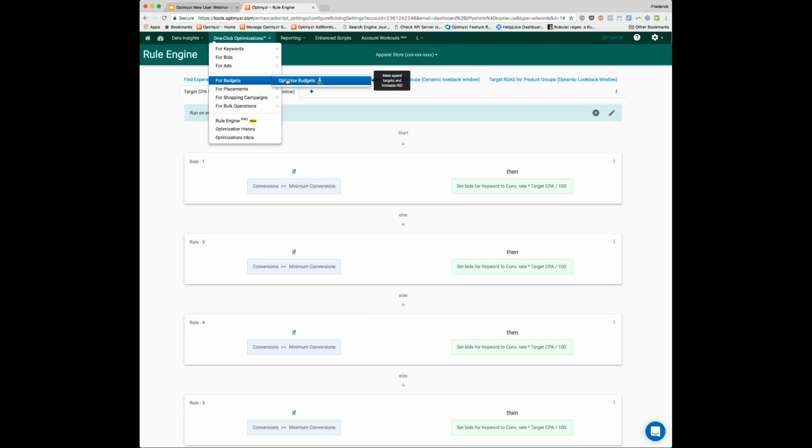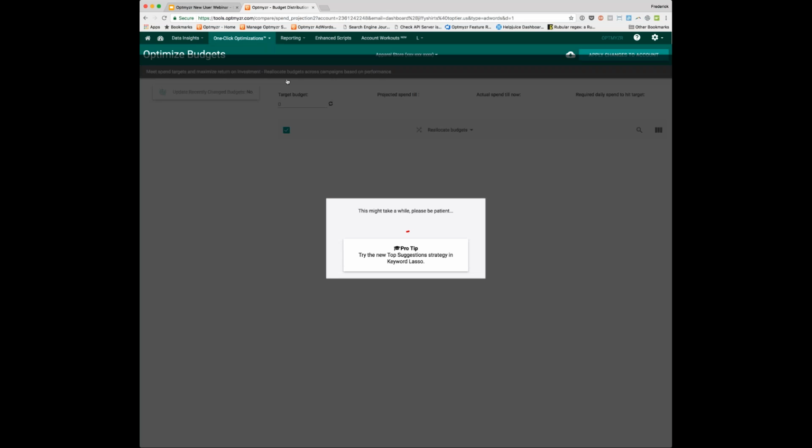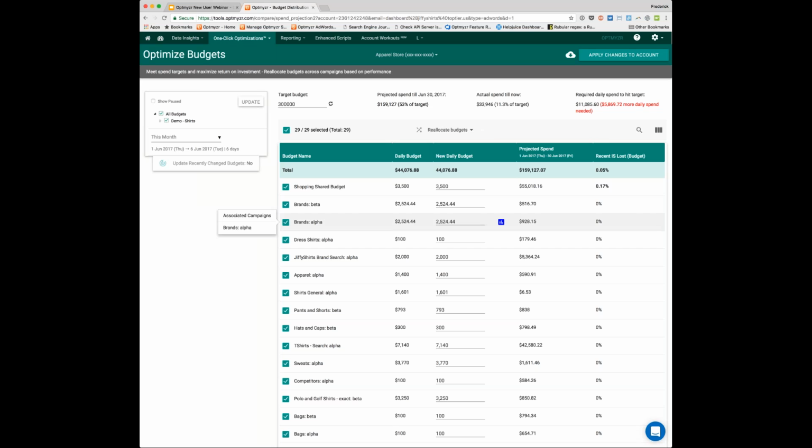So we can also help you with budget prediction. So we'll show you what kind of budgets you're running, how much you will probably have spent by the end of a period. So in this case, we're looking at the current month or the month of June in this case. You can change this to the whole year. It will tell you how much more you need to spend on a daily basis if you want to hit your budget requirement. Notice, by the way, this actually picked it up from the MCC Dashboard. So right at the start of this call, I changed it from 200,000 to 300,000. And so to hit that goal, we would need to find another 5,800 of daily spend.